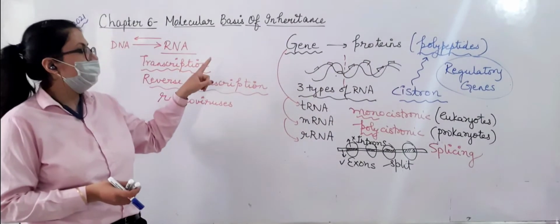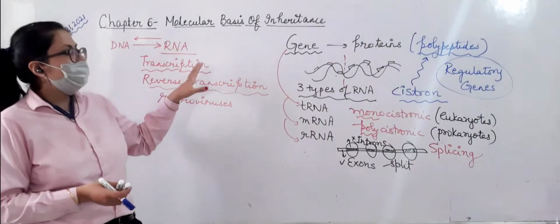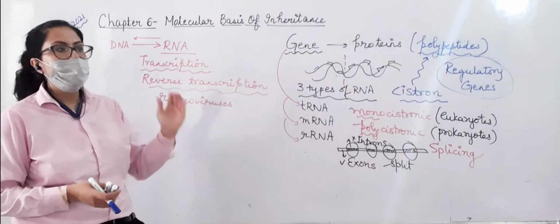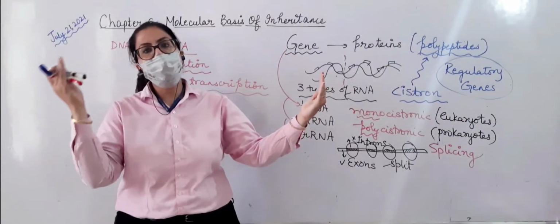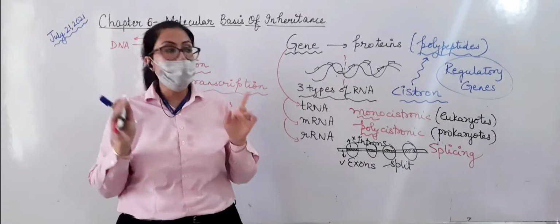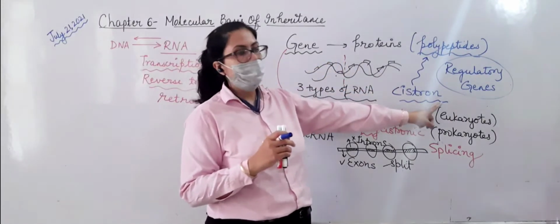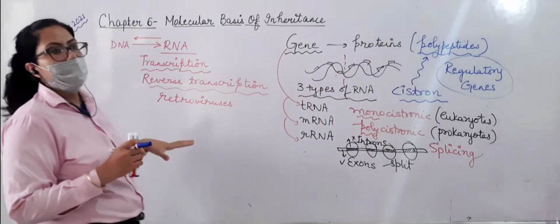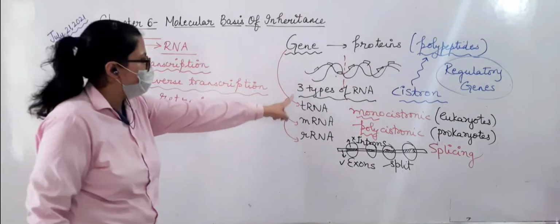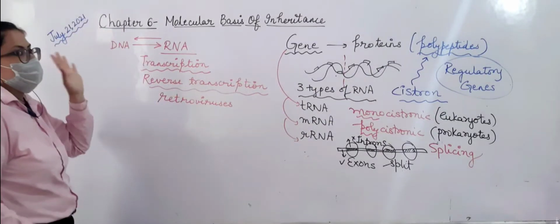Like we said in the previous lecture, the transcription unit has a structural gene, a promoter at the starting and a terminator at the end. So those promoters and terminators are regulatory genes which regulate the process. So this gene concept should be clear before we continue with transcription.